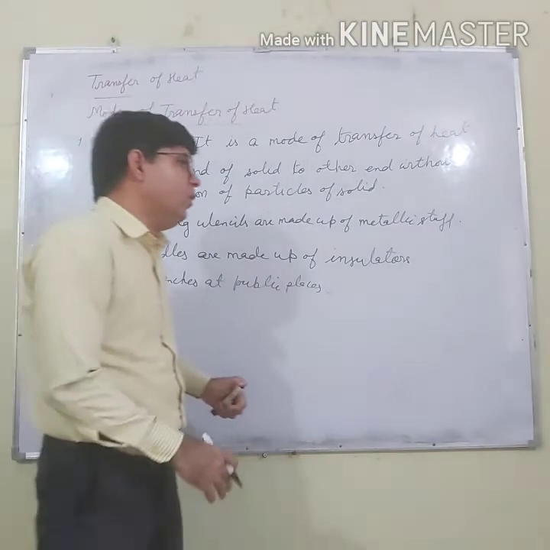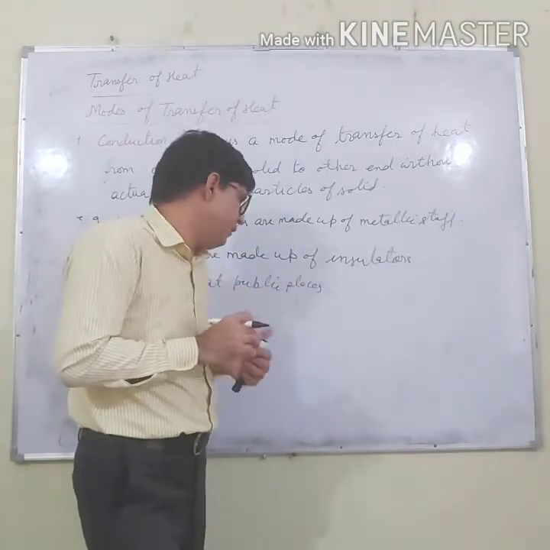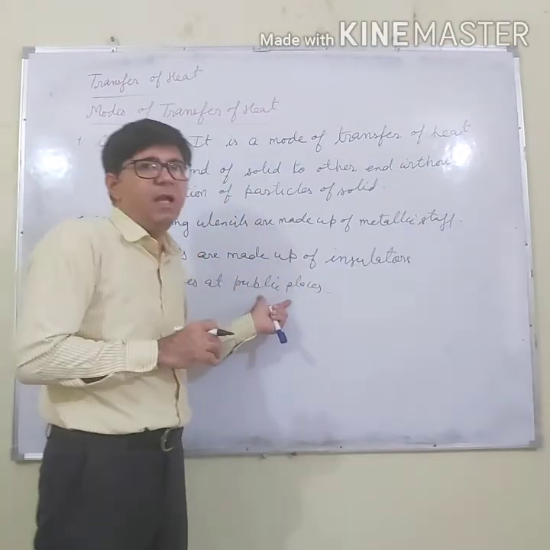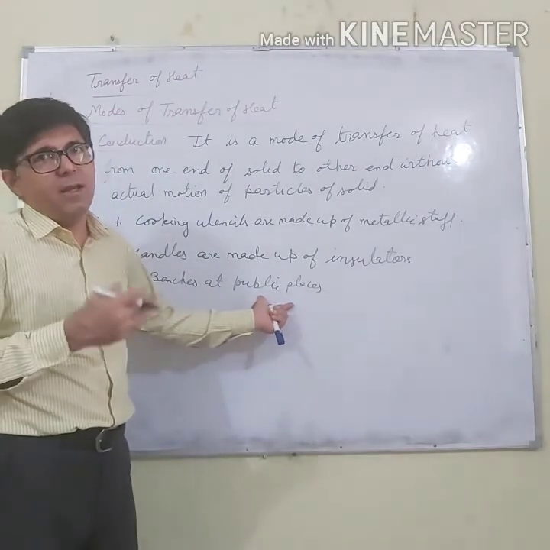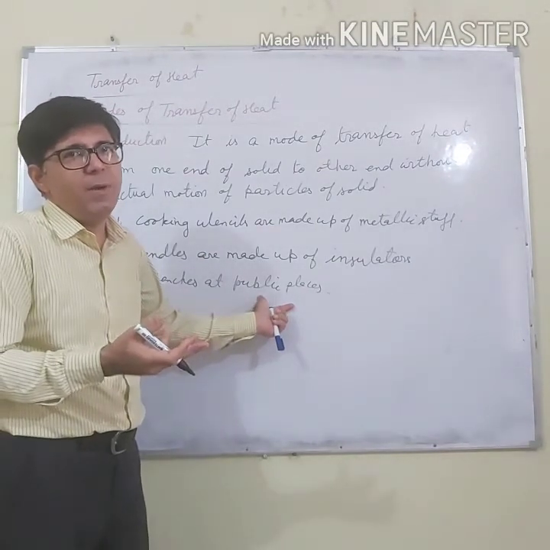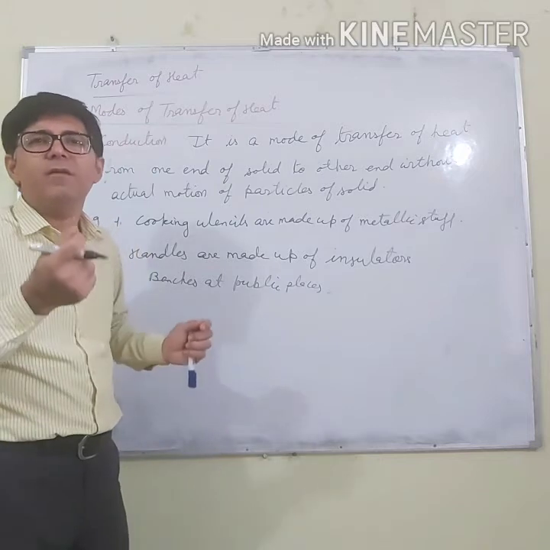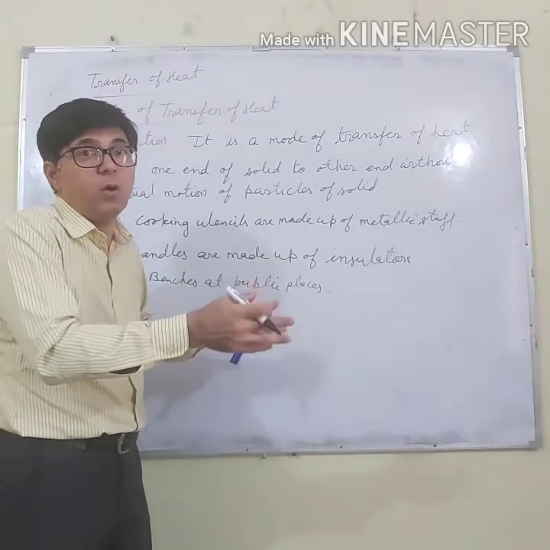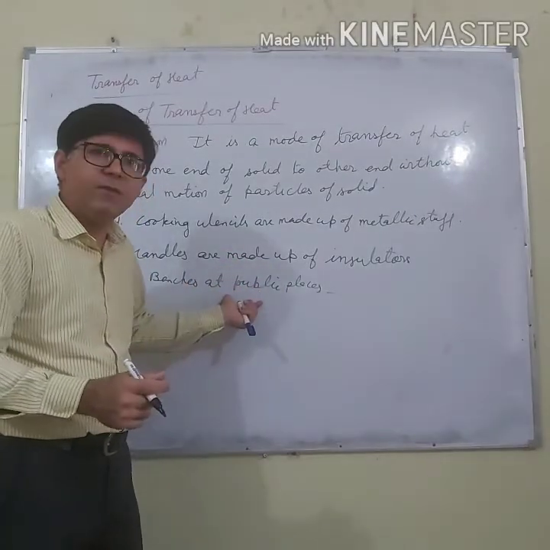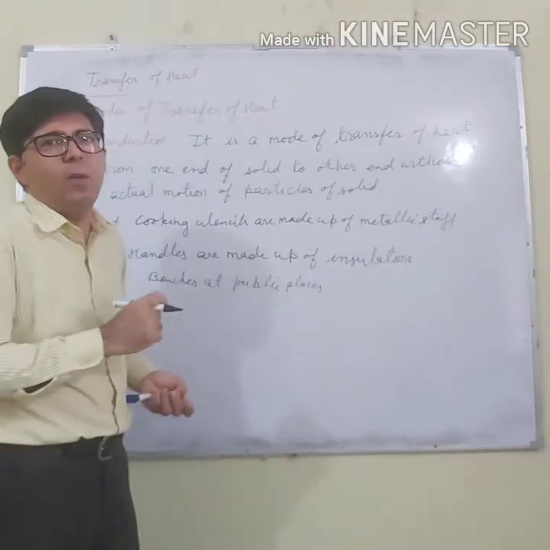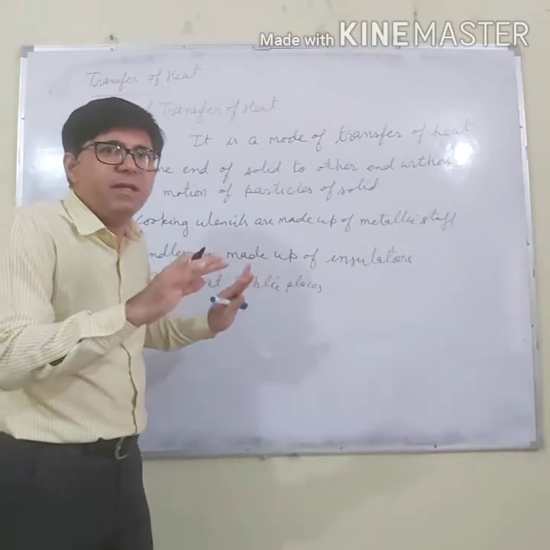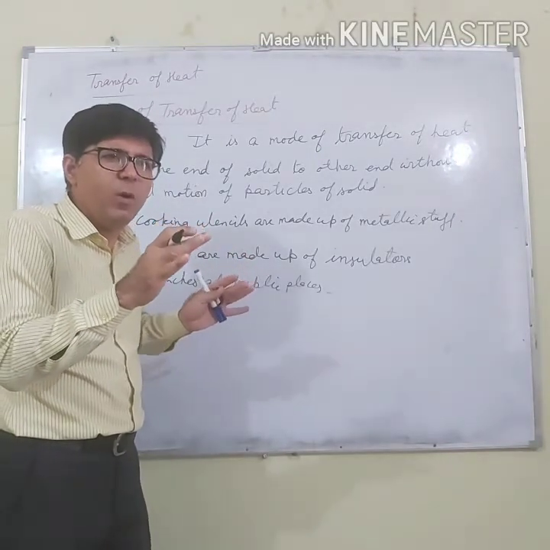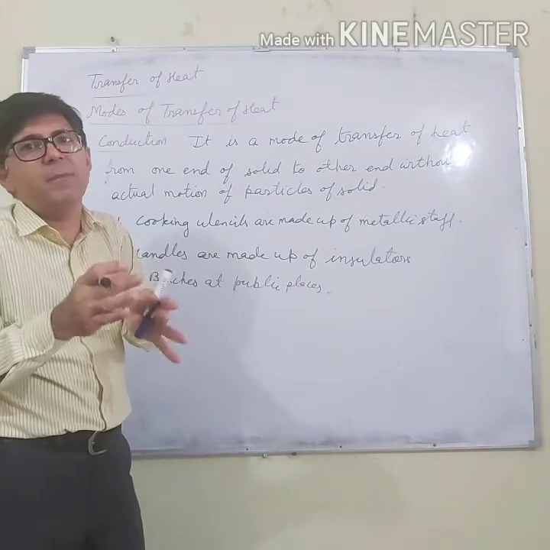Why? Because in the summer, what happens? If it is made up of a conductor, if it is made up of iron, what will happen? It will become hot in a very small time and a person will not be able to sit on that hot bench. And if it is made up of an insulator, what will happen? That bench will not become as hot as a metallic bench is.